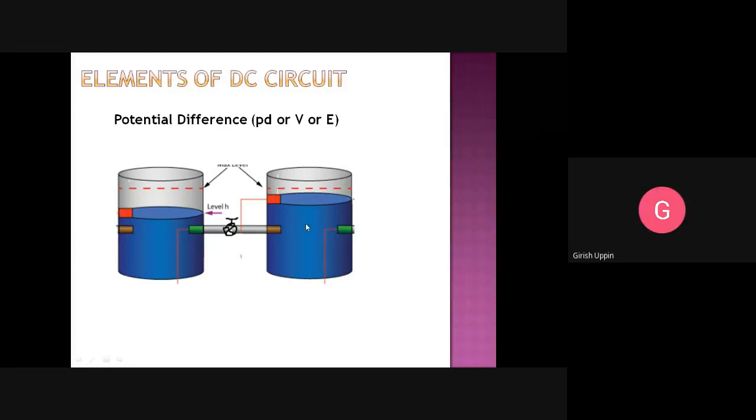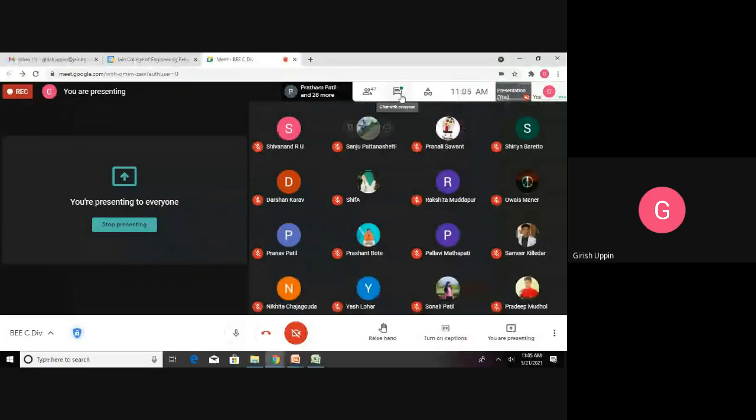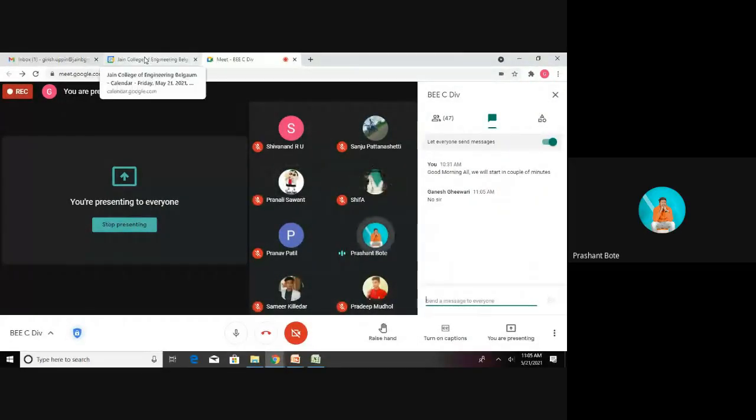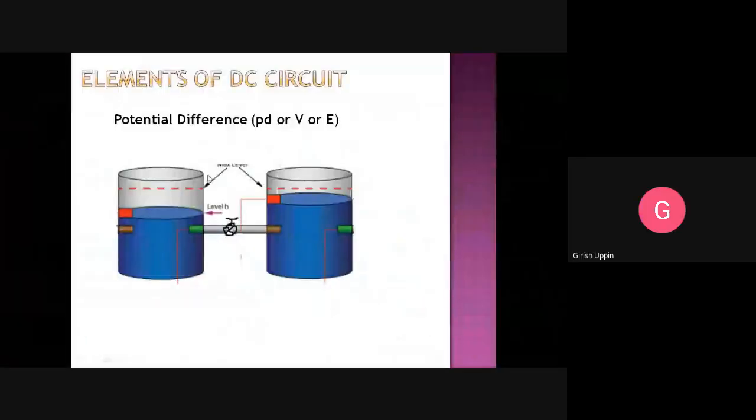B to A. Why B to A? Water level. Sir, up to equal water level. Okay, what you said is correct. Water will flow until both the levels are equal. But why will water flow from this tank to this tank? Water pressure is more in B. All right. Okay. So you got the concept behind it?